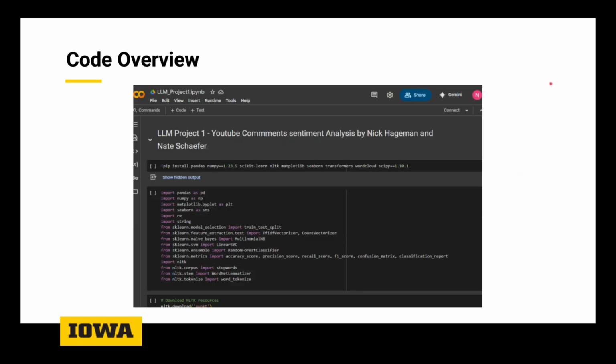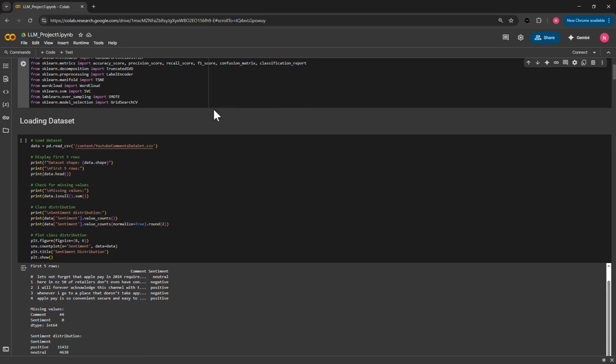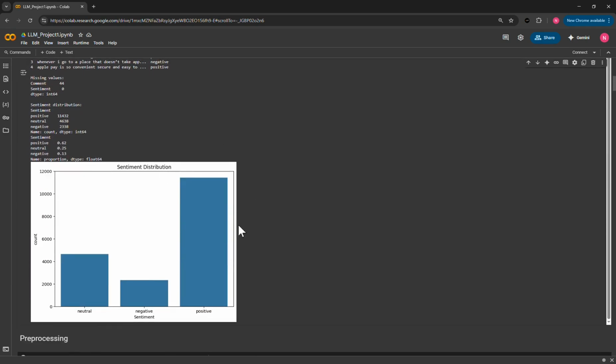So next here, we'll just go over our code. So this is our code. We start out with importing our libraries, and then here is our Kaggle data set. So we just display the first 5 rows to ensure we were loading it correctly, and then down here you can see the class distribution. Here's the percentages, but you can just visualize to see that positive is greatly outweighing the others.